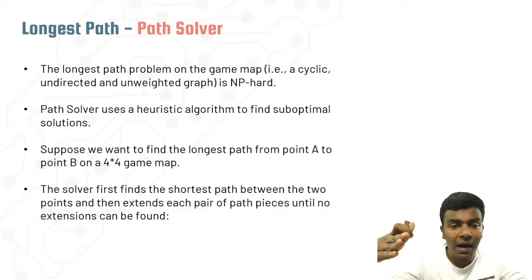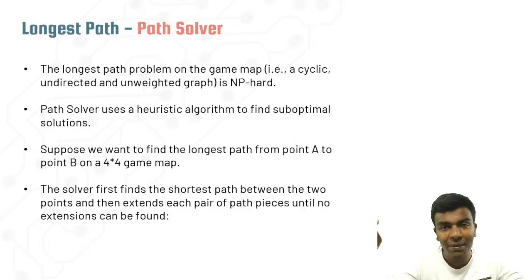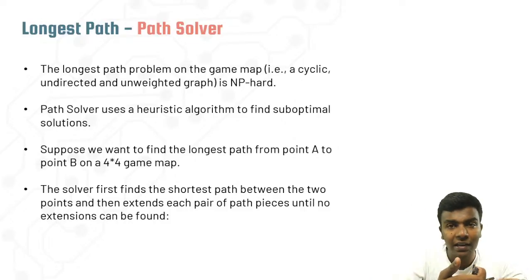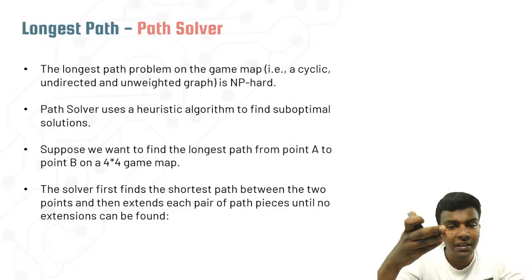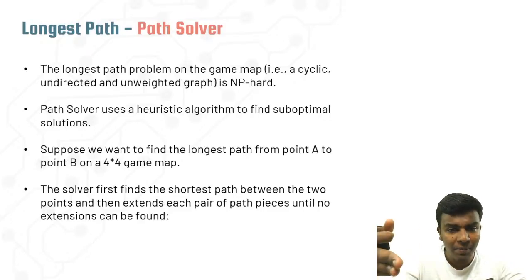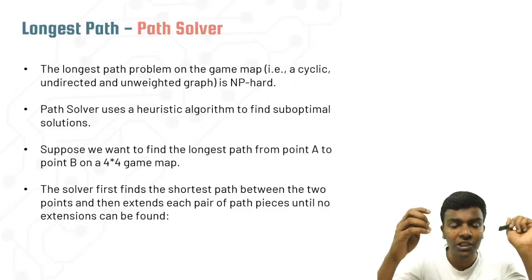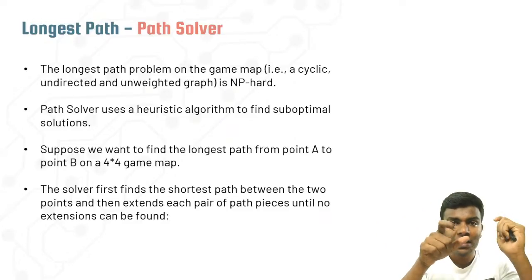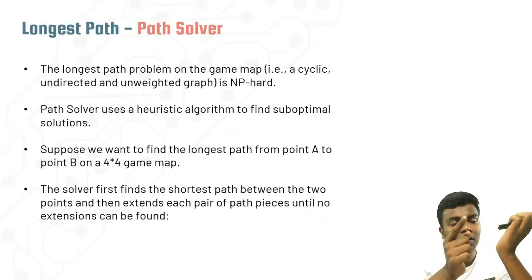For example, if we have a 4x4 game map, while here we have 8x8, the picture which we have seen here. If you are talking about the 4x4 game map, first of all you want to find the shortest path between two points. For example, first of all there are two points here.